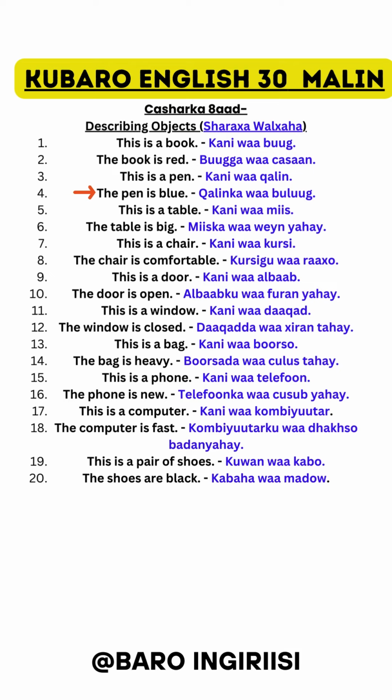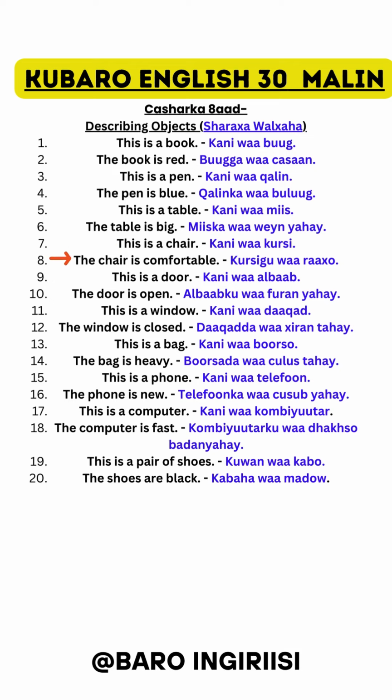Qalinka waa buluug. This is a table. Kani waa miis. The table is big. Miiska waa weyn yahay. This is a chair. Kani waa kursi. The chair is comfortable.